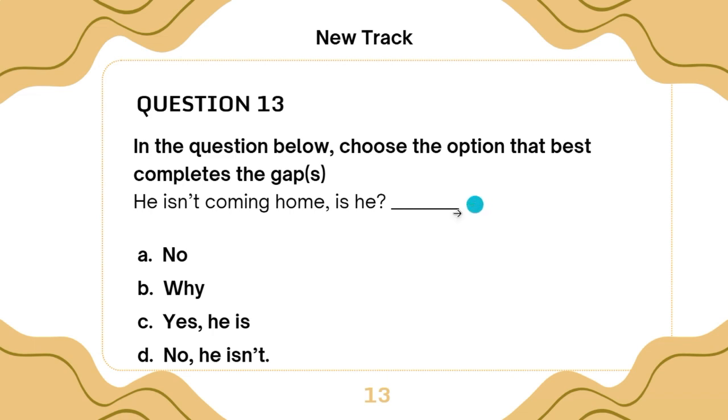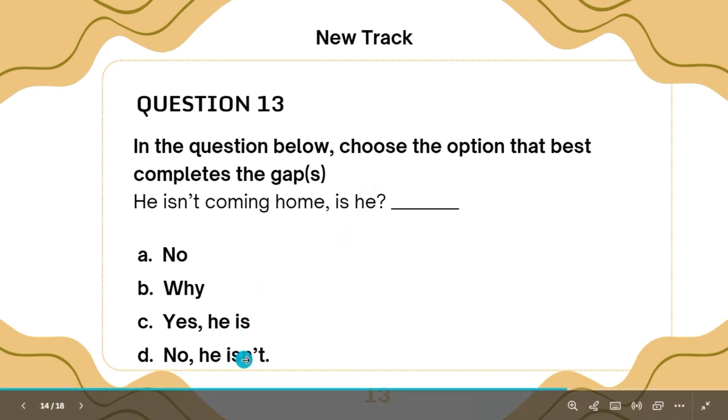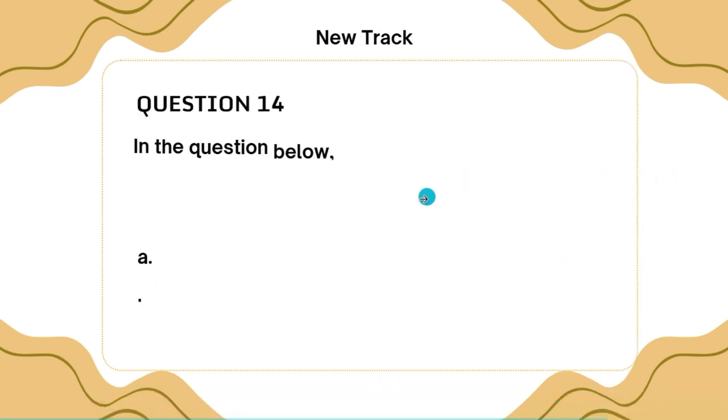They are very important. A positive statement goes with a negative question tag, and then you have a positive answer. A negative statement goes with a positive question tag, and then you have a negative answer. So the best option is option D. No, it isn't.